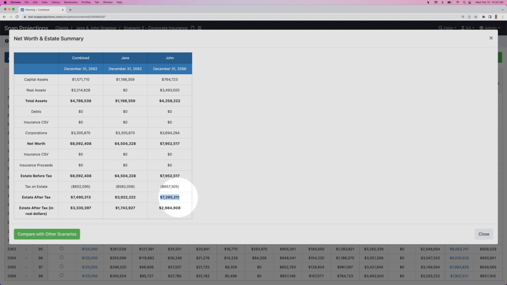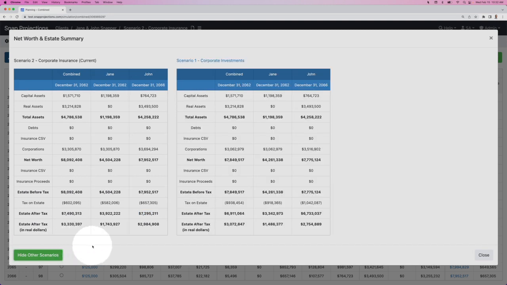I can also click compare with other scenarios, and that's going to show us what the previous case was going to be with corporate investments alone. So at the end of the plan, when John passes away, they were going to have about 7.7 million in total assets and a tax bill of roughly $1 million. So we can see that by adding the insurance policy to the plan, we've increased their after-tax estate value by about 500,000, and that's primarily through reducing the taxes payable in the final year of the projection. So in this case, it looks like the insurance policy may be attractive for John and Jane.